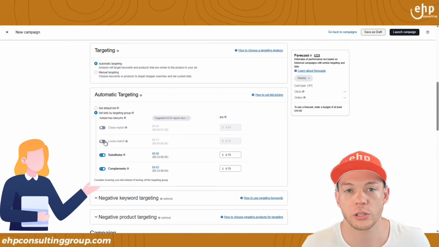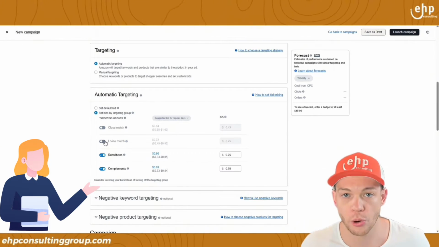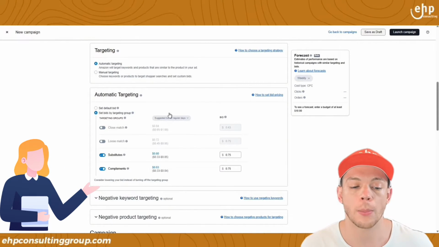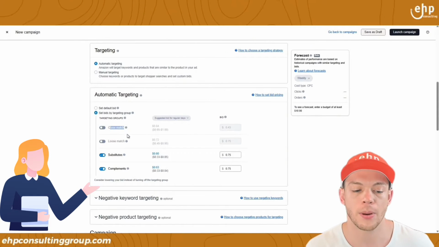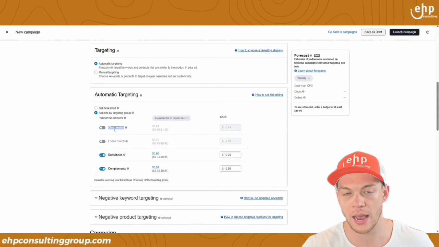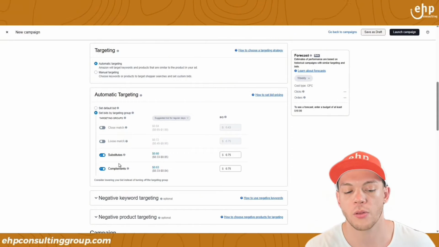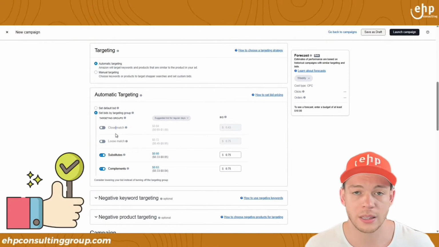You're going to make sure they're all spending money. After 15 days or up to 30 days, they're going to run. And you're going to double down the budget on the good ones. So if close match does the best, you want to turn off the ones that aren't doing good and then put all of the budget into close match, right? Or if there's 2 that are doing really good, take the budget from the other 2 and put them into the 2 that are doing good. If they're all doing good, let them all do good.